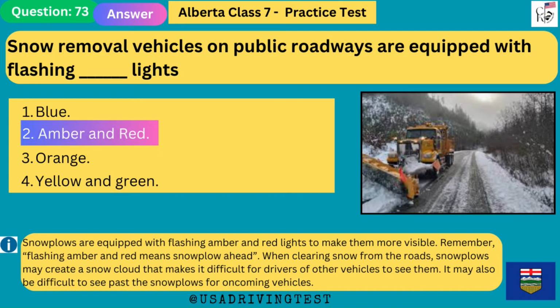Snowplows are equipped with flashing amber and red lights to make them more visible. Remember, flashing amber and red means snowplow ahead. When clearing snow from the roads, snowplows may create a snow cloud that makes it difficult for drivers of other vehicles to see them. It may also be difficult to see past the snowplows for oncoming vehicles.